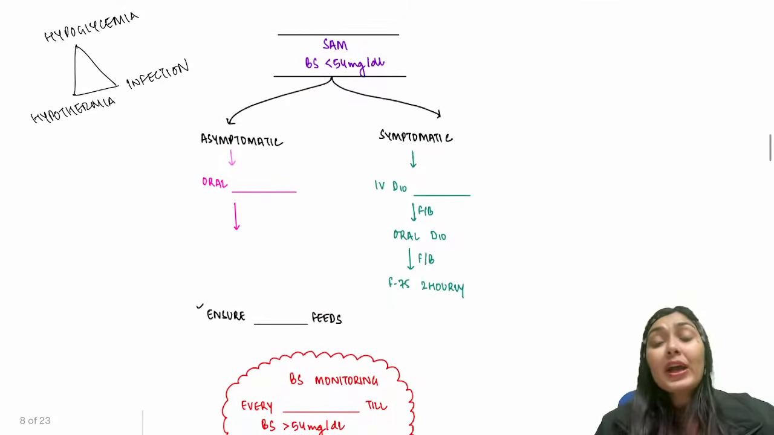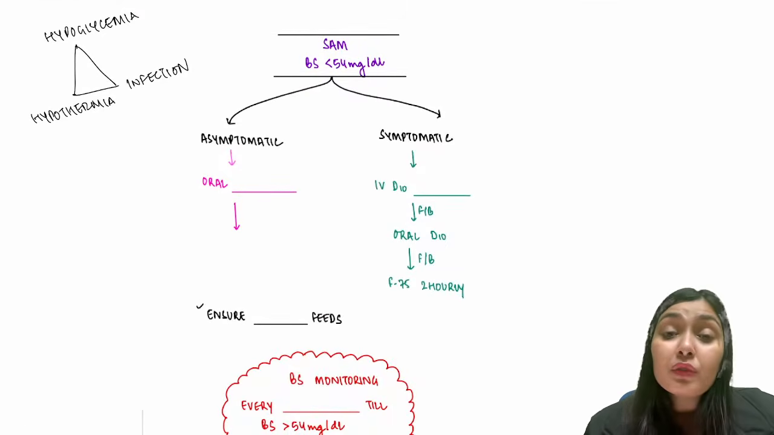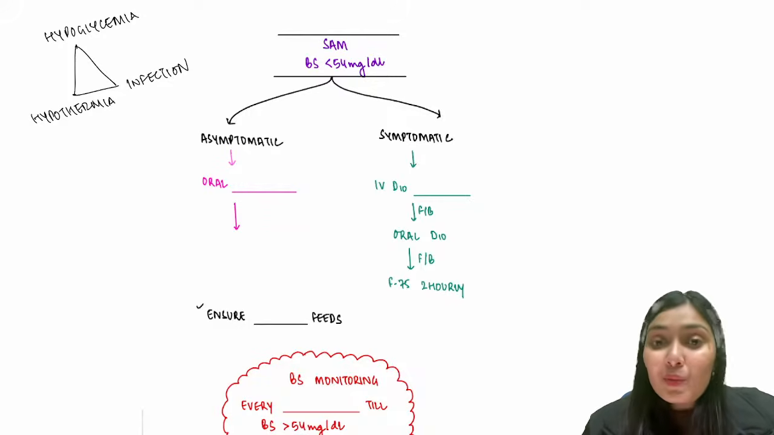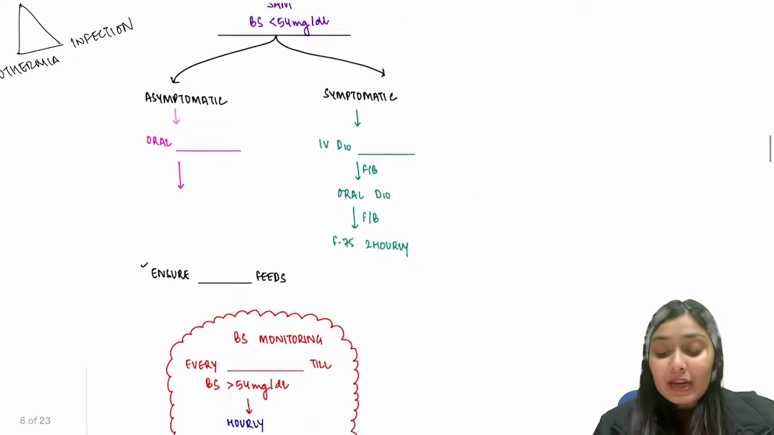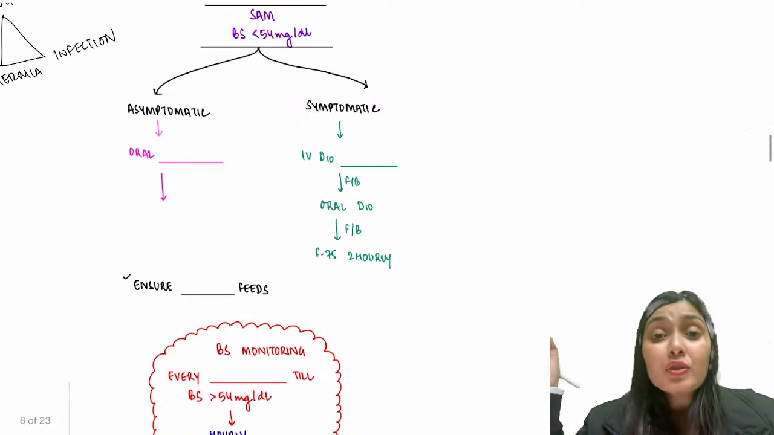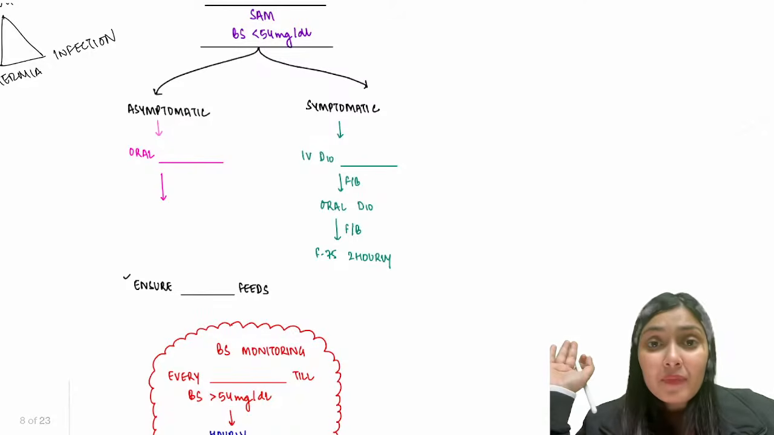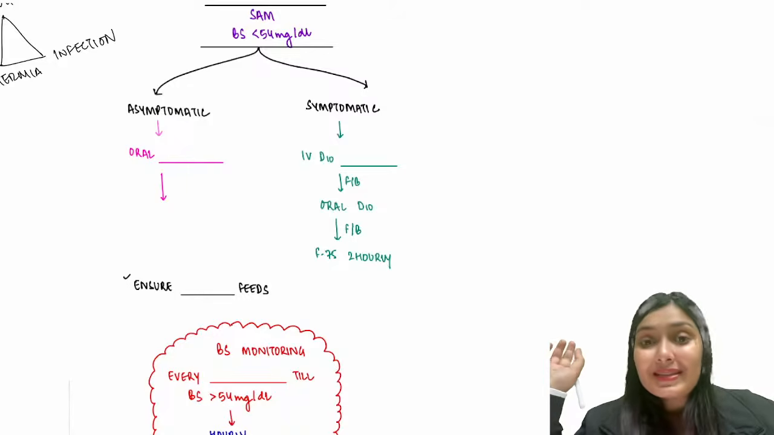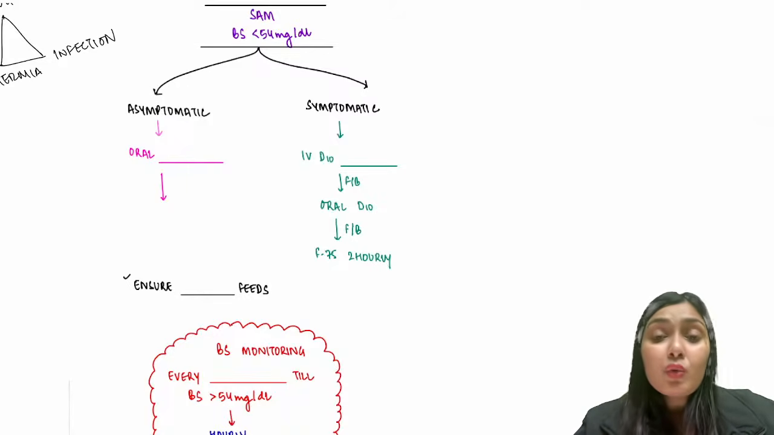So I have a child, SAM child, whose blood sugars were reported less than 54. What I am going to do depends on whether this child has symptomatic hypoglycemia or asymptomatic hypoglycemia. What is asymptomatic? That means only the documentation of hypoglycemia is there. Otherwise, there are no symptoms of hypoglycemia. So this child is sitting well, but the reported sugar is less than 54. So what I'm going to do over here, I'm going to give oral D10 to this child.